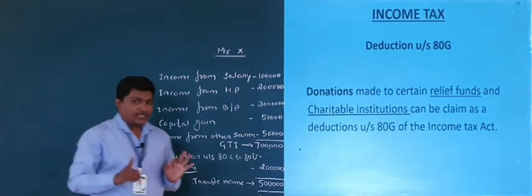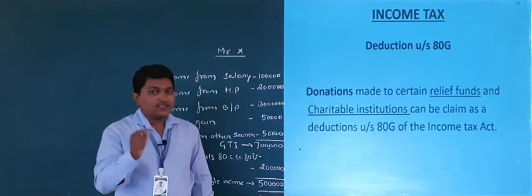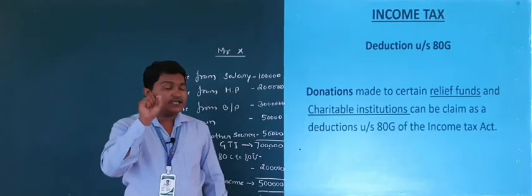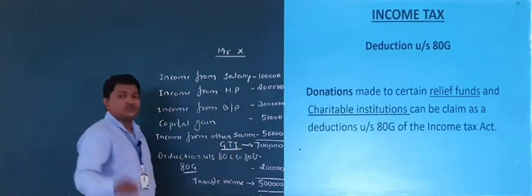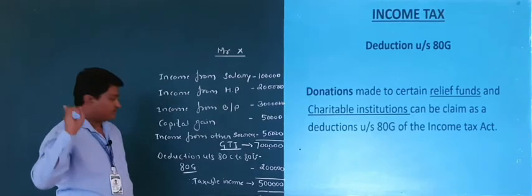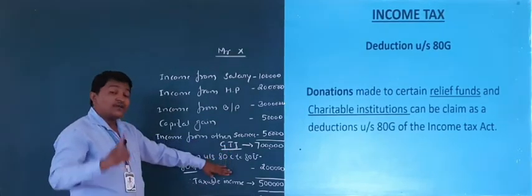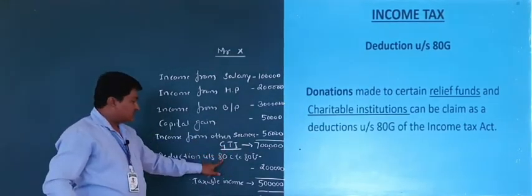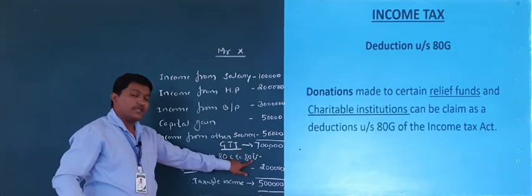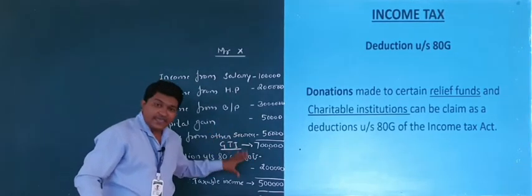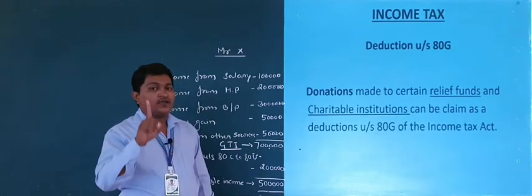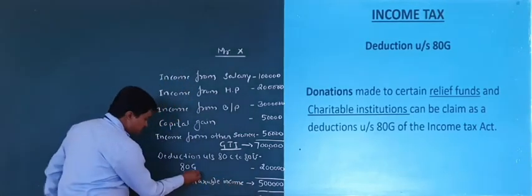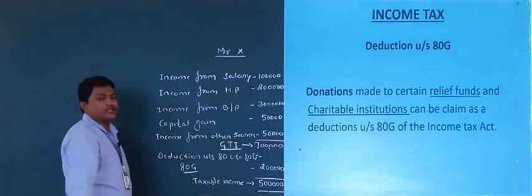So make it clear, deductions are the amounts which are deductible from gross total income. There are numbers of deductions under sections 80C to 80U, and today in this class we are learning about deduction under section 80G.